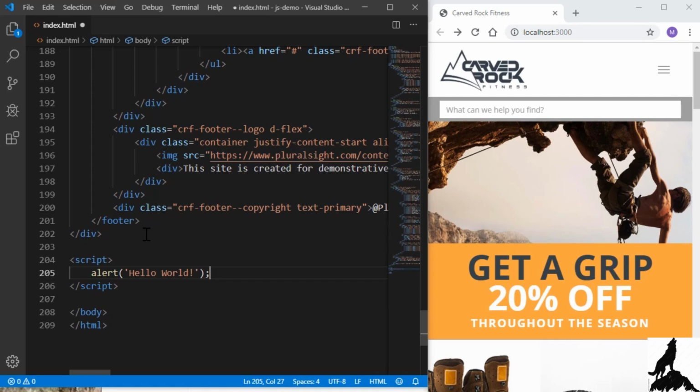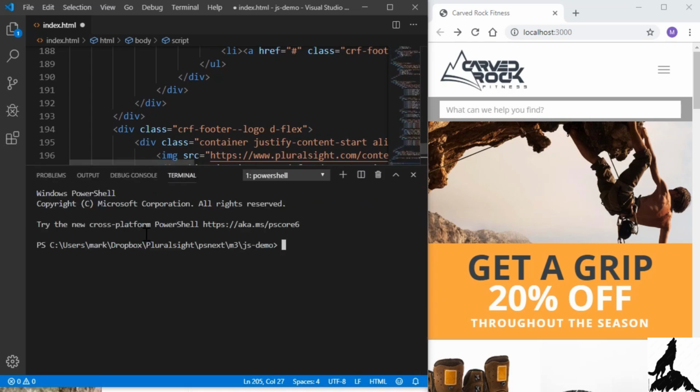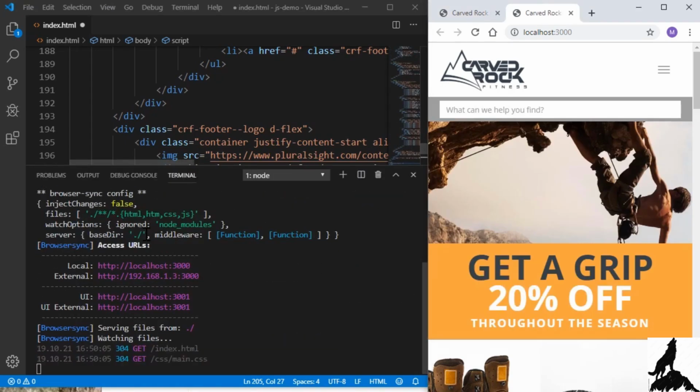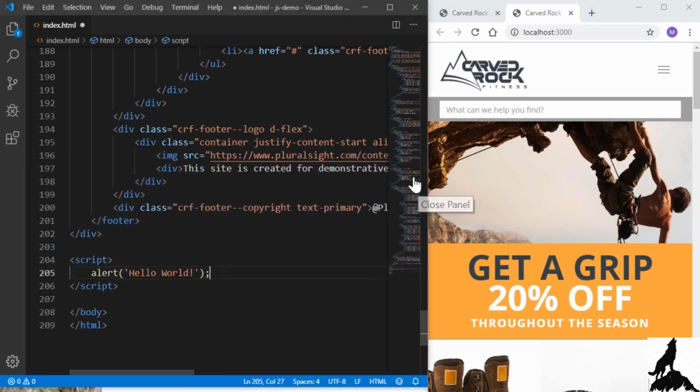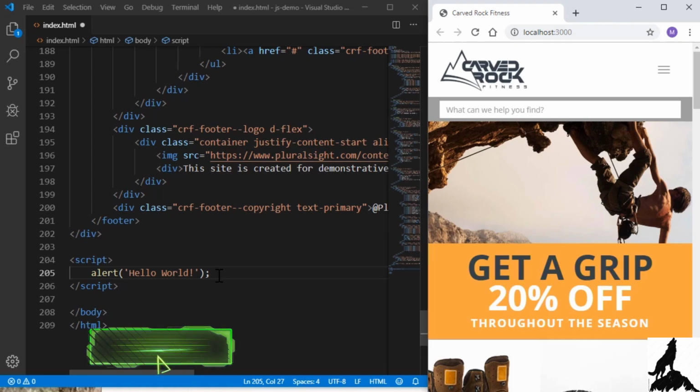Now before I save this and execute it, we need to make sure that our live server is up and running. So I'll type Control backtick to bring up our command prompt. And I'll enter the command npm start. So our web server is running. It's on localhost:3000. And I'll just close out our console. And I'll close out the old browser window. So now as we save changes in our HTML file or in the JavaScript that we write, the results will appear immediately in our web browser.